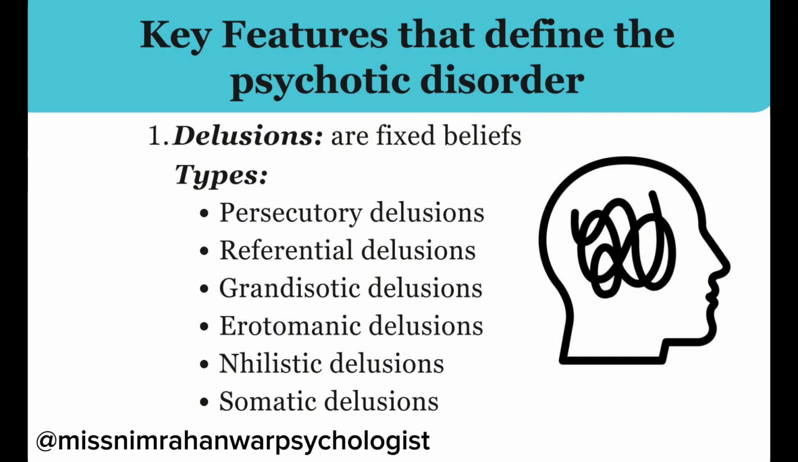in grandiosity delusions, for example, an individual believes that he or she has exceptional abilities, wealth, or fame. It means a person with grandiosity delusions believes that he or she has some exceptional abilities that no one else has. If we define erotomanic delusions in a single line, for example, an individual believes falsely that another person is in love with him or her. It's a false belief that the individual has.